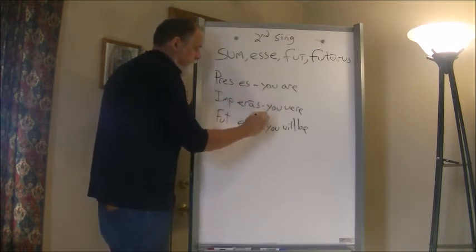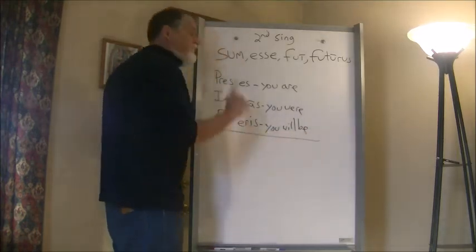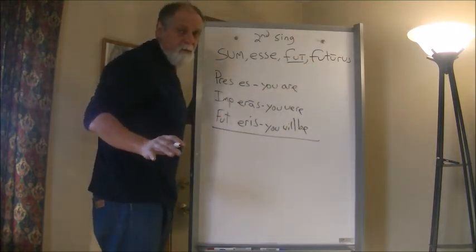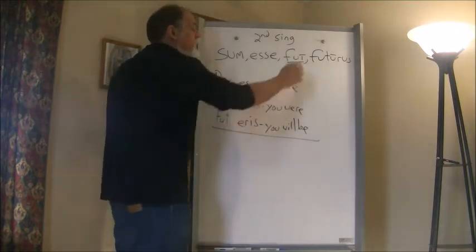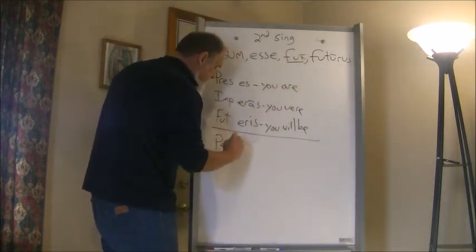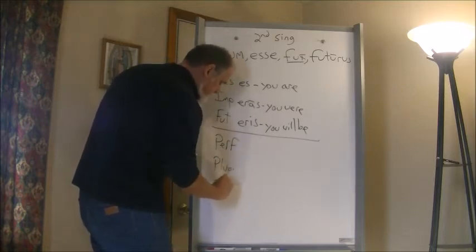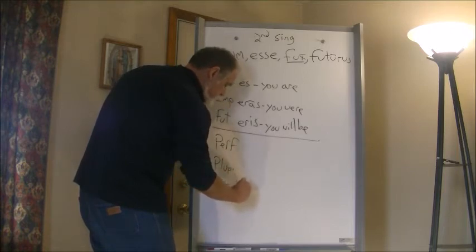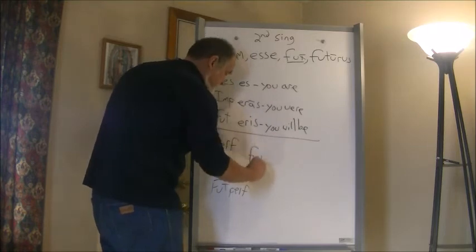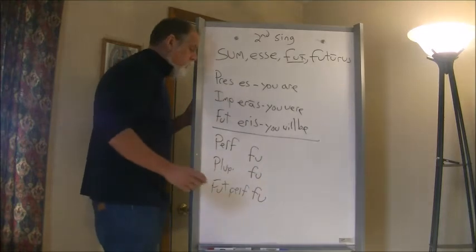So es, eras, eris. Now, what about the perfect system? Remember, we have a different stem. We use the third principal part, just like we use in all of the verbs. We drop the i, so we end up with fu. Remember, our three tenses are the perfect, the pluperfect, and, as I lovingly call it, the futperf, the future perfect. So we will now take this stem, fu, and that will go through all of the forms.